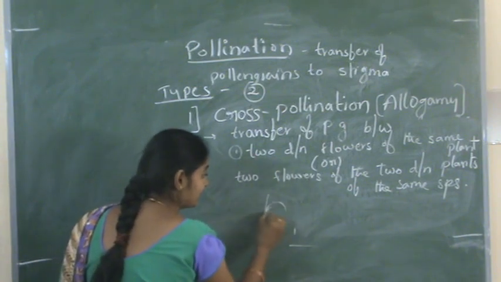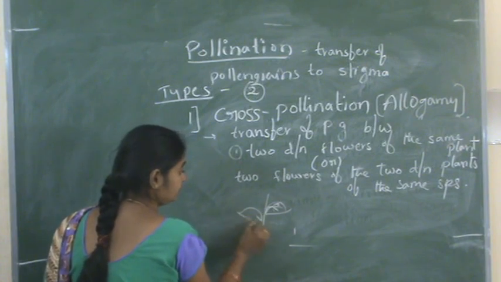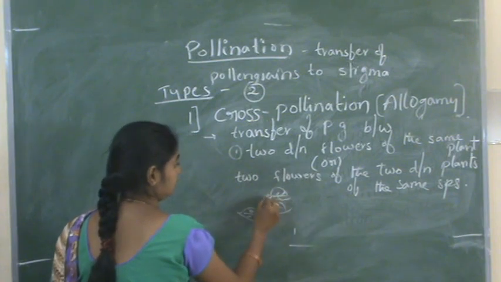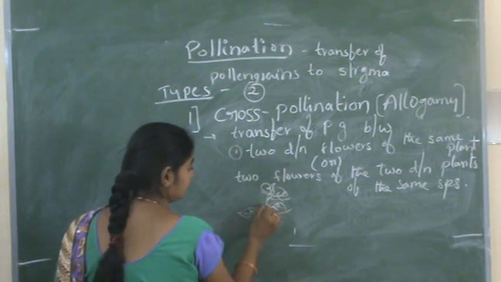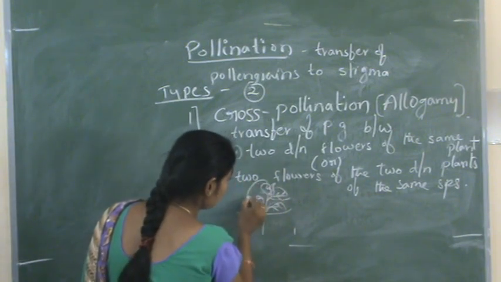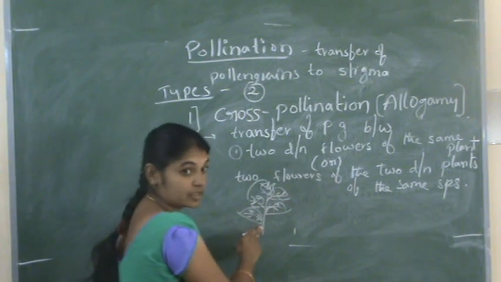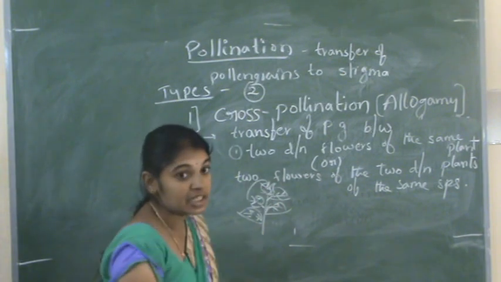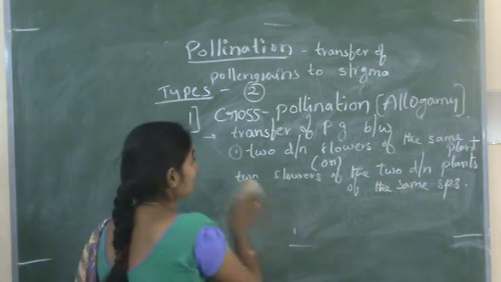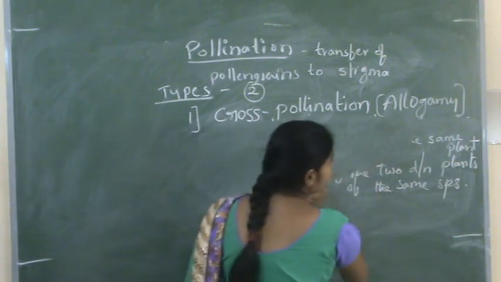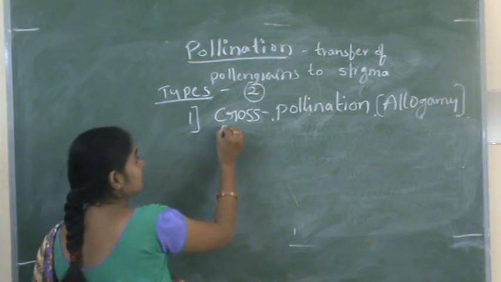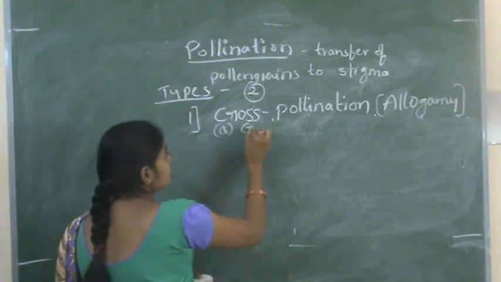If a plant contains two flowers, pollination between these two flowers of the same plant is known as geitonogamy. So cross-pollination is again of two types. The first one is geitonogamy.